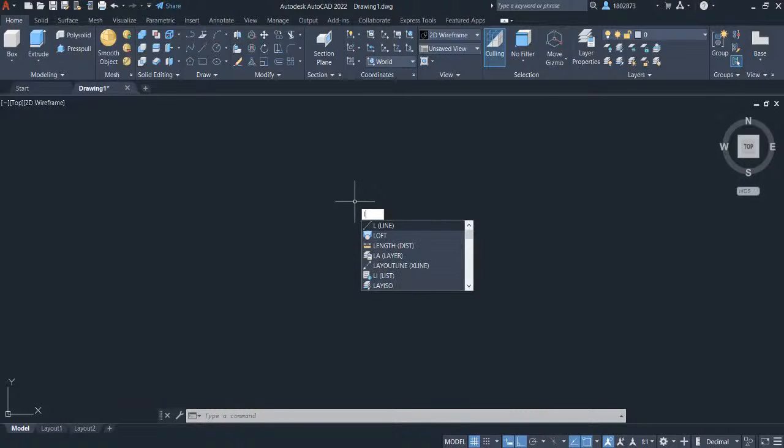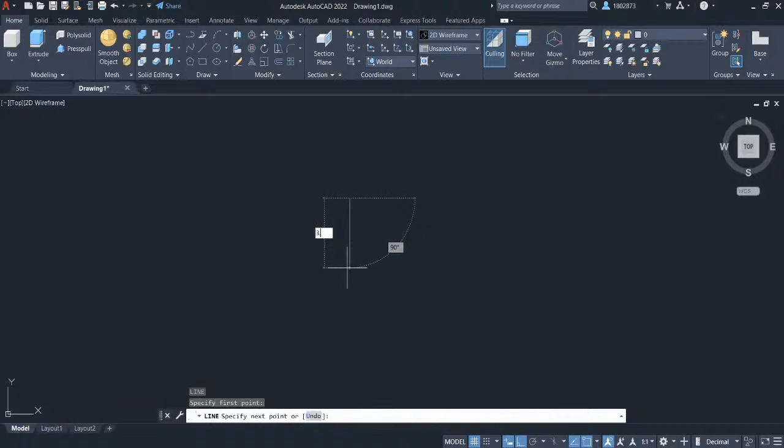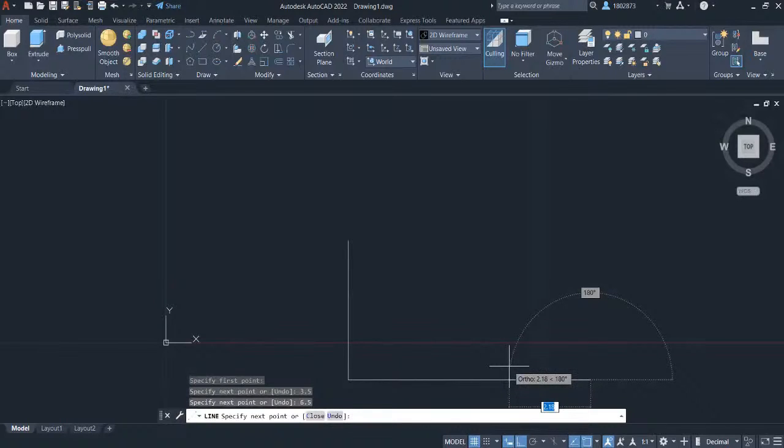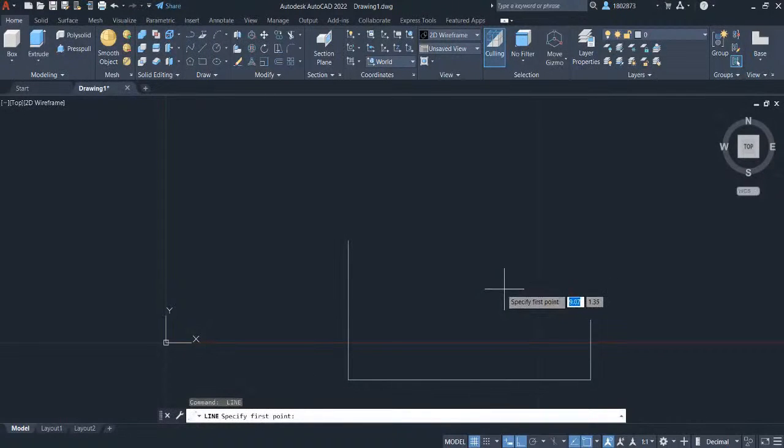Press L for line and press enter. Left click here and key in 3.5, press enter. Hover your crosshair here and key in 6.5, press enter. Hover your crosshair here and key in 1.5 and press enter. Press escape. For hotkeys to repeat the recent command that we used in AutoCAD, press the space bar.